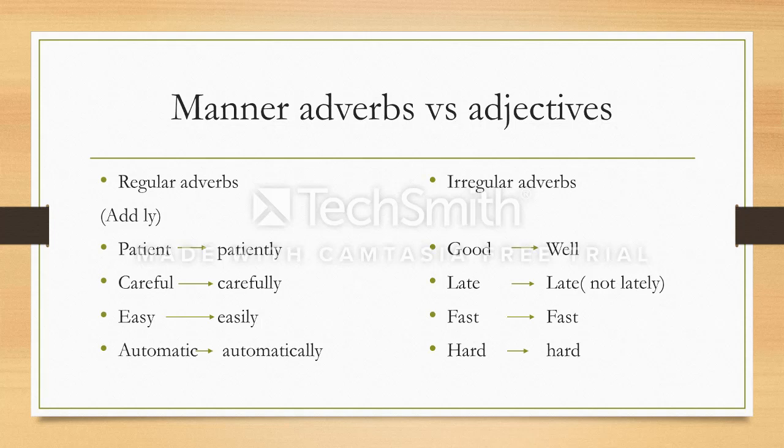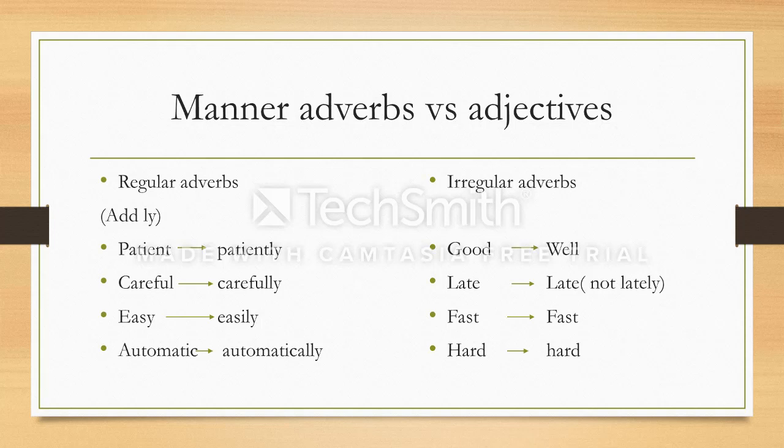There is no lately, because lately means recently. So in English, lately has a different meaning. So late remains late, fast remains fast, and hard remains hard. There is no change in the last three adverbs. So remember, late, fast, hard do not change.